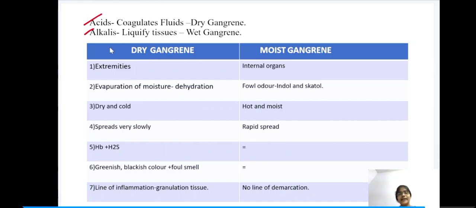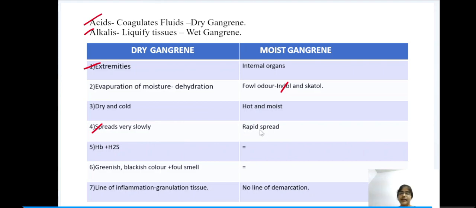Dry gangrene is seen in extremities, whereas moist gangrene is seen in internal organs like the intestines. Here there is evaporation of moisture due to dehydration. Here there is foul odor due to production of indole and skatole. This is dry and cold, whereas this is hot and moist. Dry gangrene spreads very slowly, in the direction of blood flow, and it stops where there is adequate blood flow.